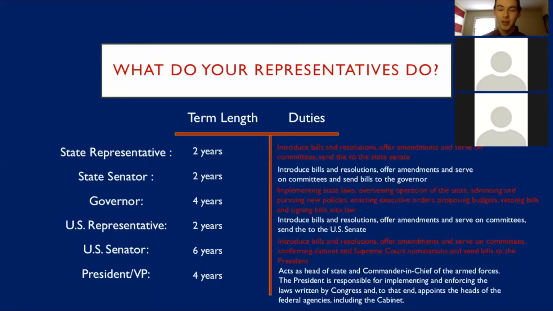Your United States representative introduces bills and resolutions, offers amendments, and serves on committees, and sends those bills to the United States Senate. And the United States Senate introduces bills and resolutions, offers amendments, and serves on committees, confirming cabinet and Supreme Court nominations, and sends bills to the president. Most of the legislative representatives, state and federal, have a lot of overlapping duties, as you probably noticed. And finally, the president and vice president act as the head of state and the commander-in-chief of the armed forces, and the president is responsible for implementing and enforcing laws written by Congress and appoints the heads of federal agencies, including cabinet members.